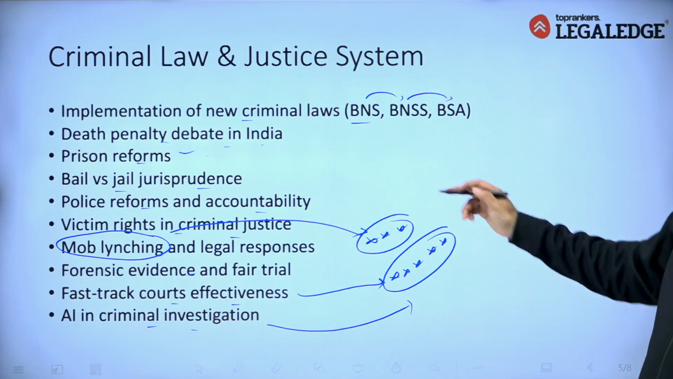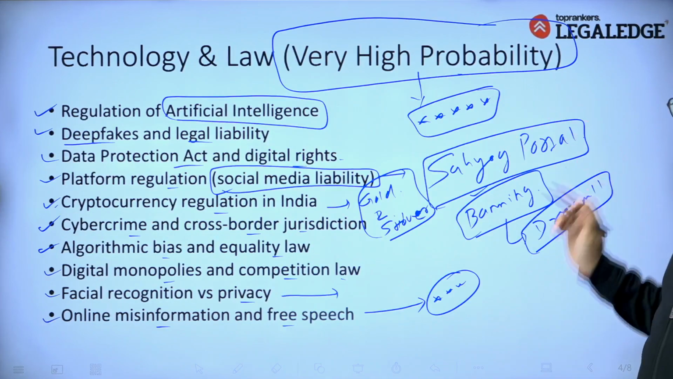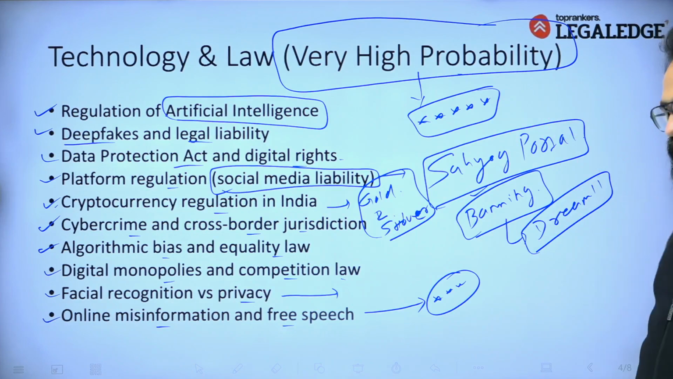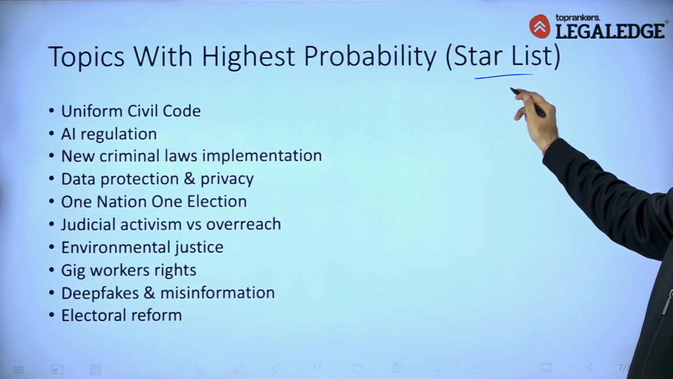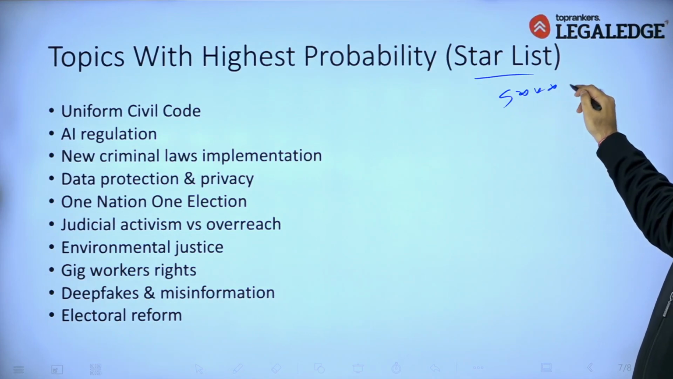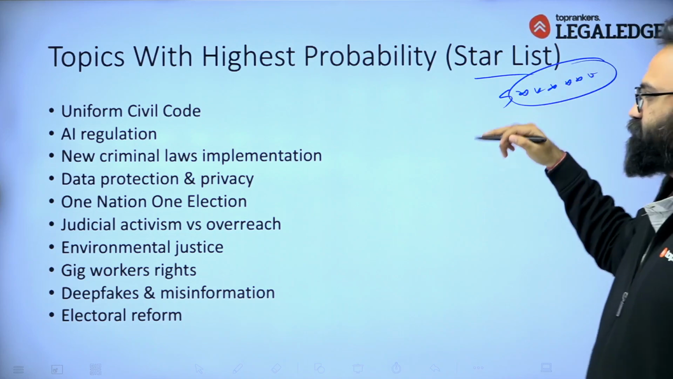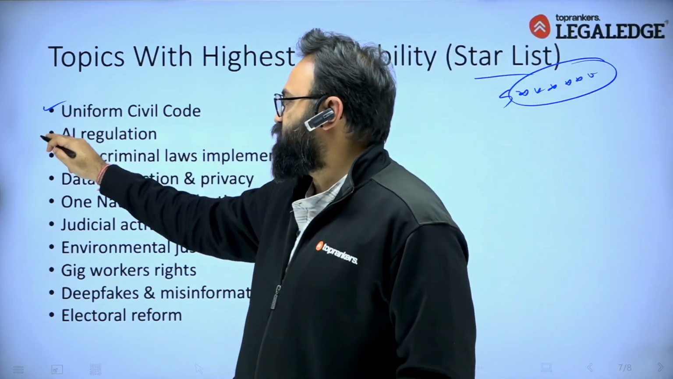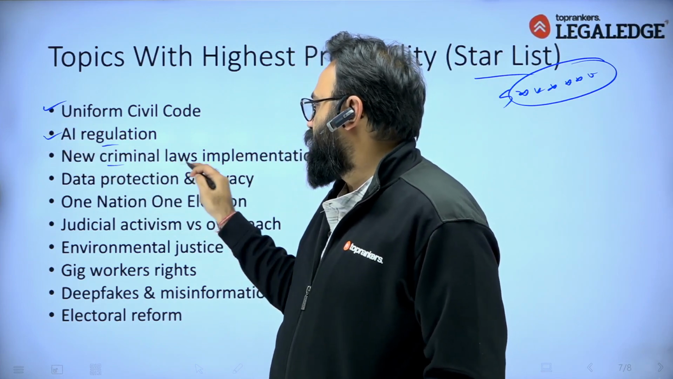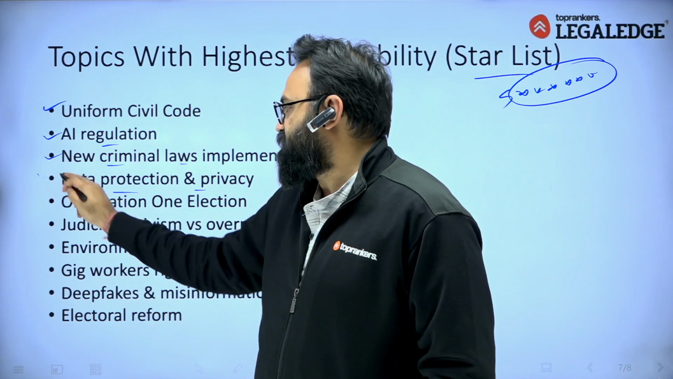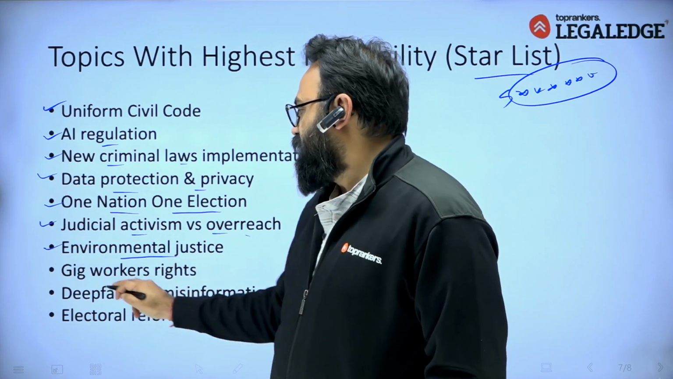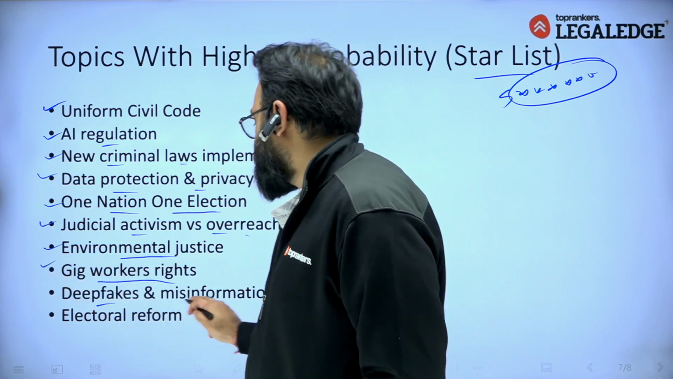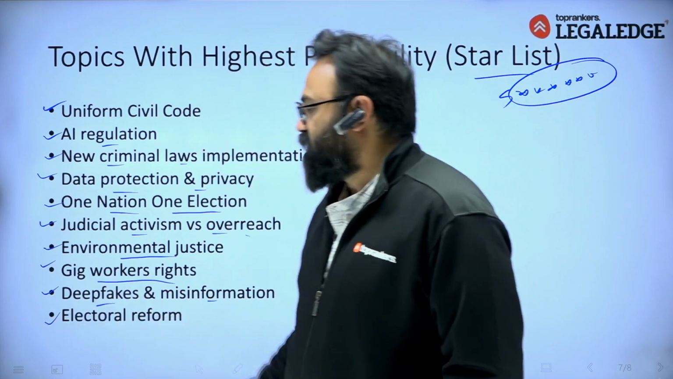Within this, the most probable or most important one is technology and law, right? How new technologies are coming in and how we are dealing with them. If you want to identify the most important topics from all these, the star topics, the five-star list, you can say my five-star list first has uniform civil code. Second is AI and related regulation. This can be an important area. New criminal law implementation, data protection and privacy, one nation one election, judicial activism versus overreach, environmental justice, gig workers' rights, deepfakes and misinformation, and lastly, electoral reforms.